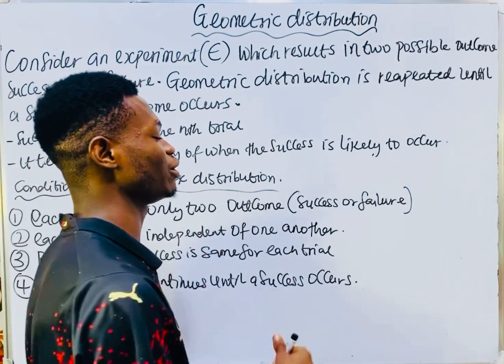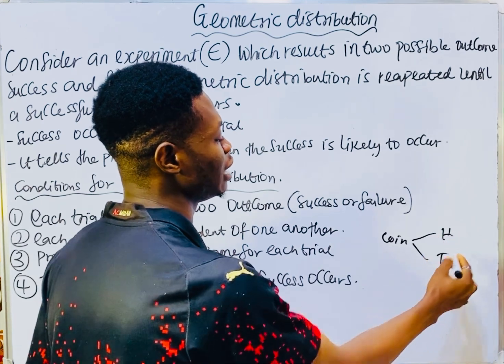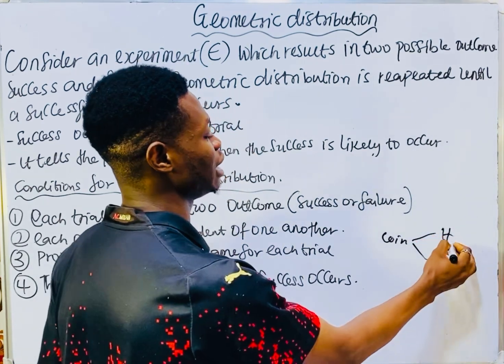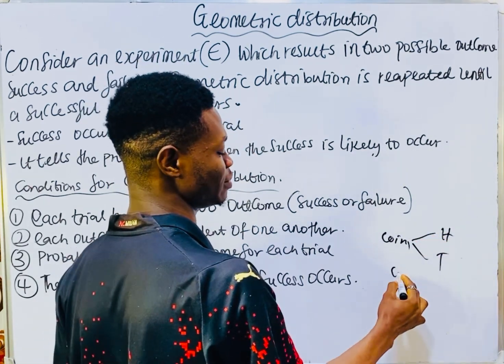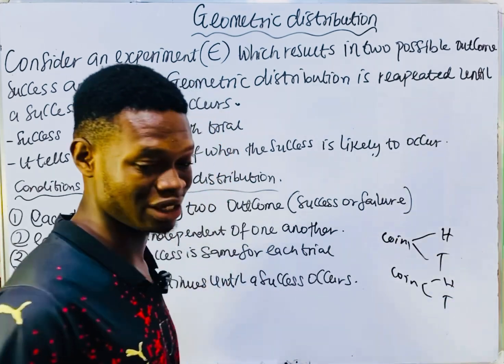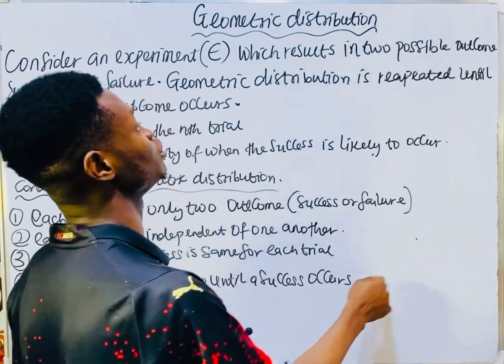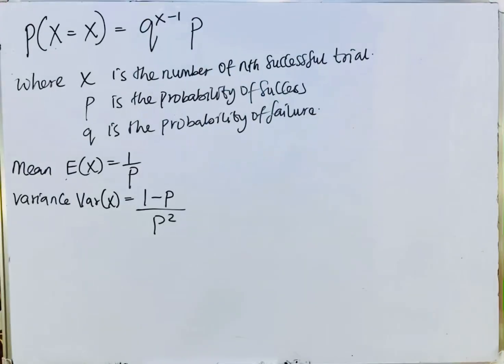For example, if you flip a coin, you have a head and a tail, and you want to get a head. You do not get a head in the first flip, or the second flip, or the third flip, you continue till you get a head. So we are going to write the formula for this geometric distribution. This is our formula.